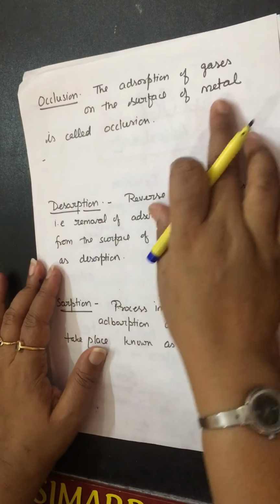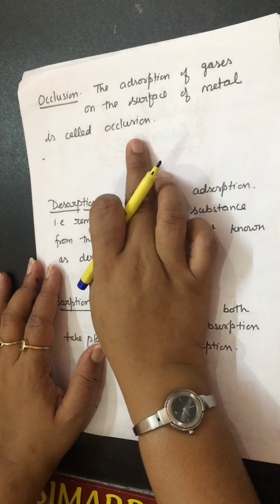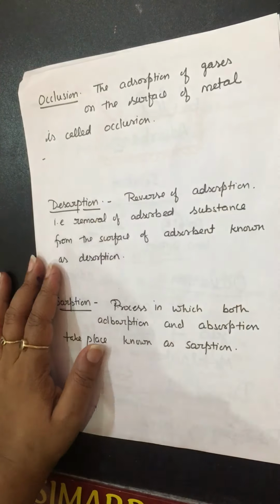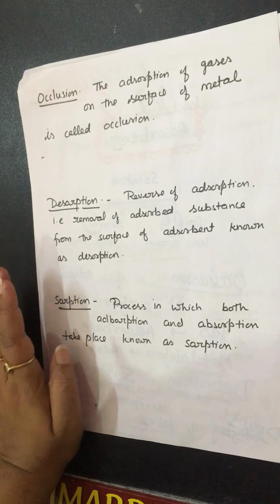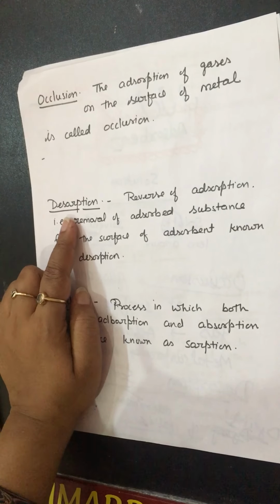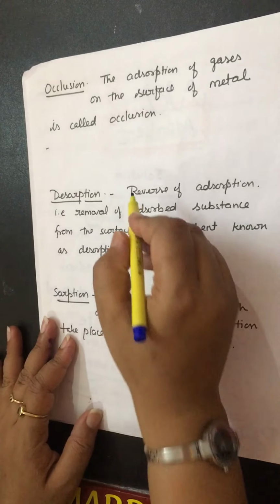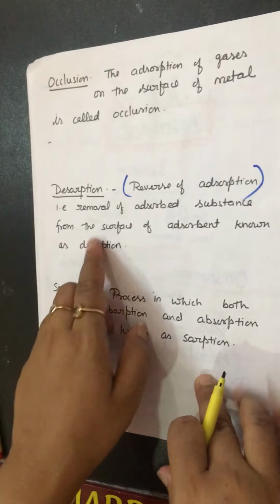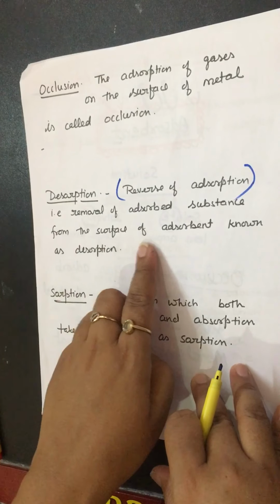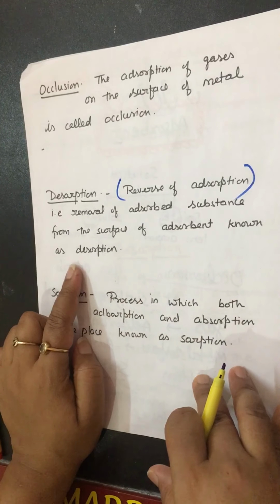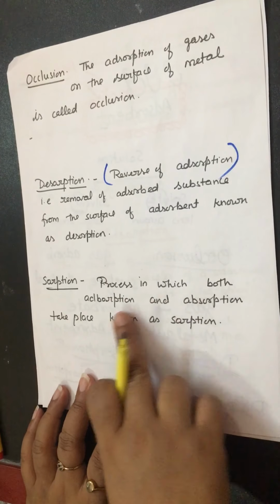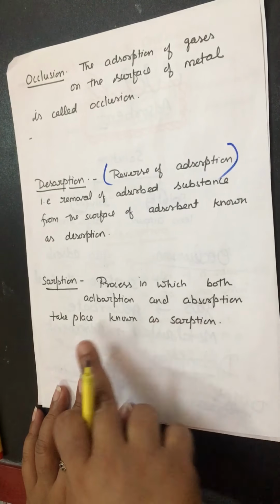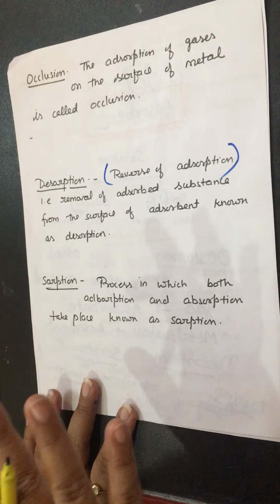Next is occlusion, the adsorption of gases on the surface of a metal. It means if gas particles are adsorbed on a metal surface, it is called occlusion. Next is desorption, the reverse of adsorption. It means removal of the adsorbed substance from the surface of the adsorbent is known as desorption. And sorption is the process in which both absorption and adsorption take place.